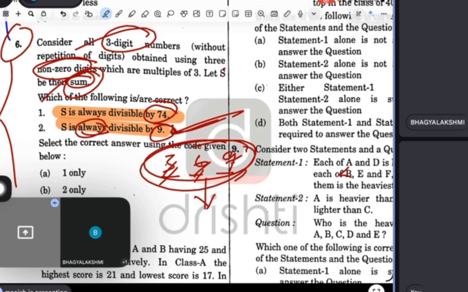Understand the question carefully, basically. See, however many numbers you make out of these digits, that number will definitely be divisible by 9. Do you know why? Because that number has to be divided by 9. But I don't know about 74 actually. Now tell me how to solve this. I want to check your creativity.